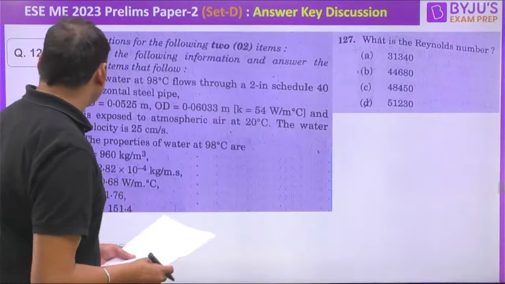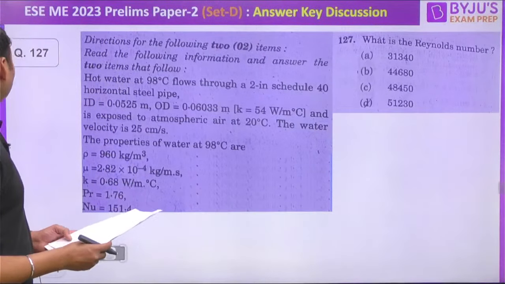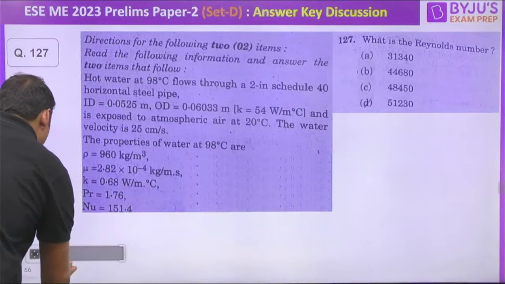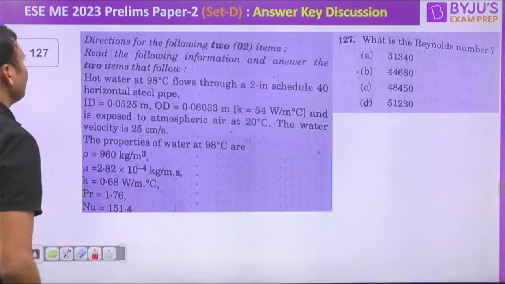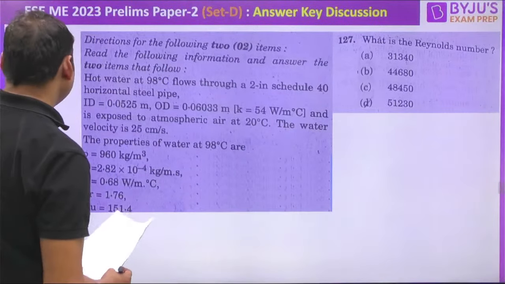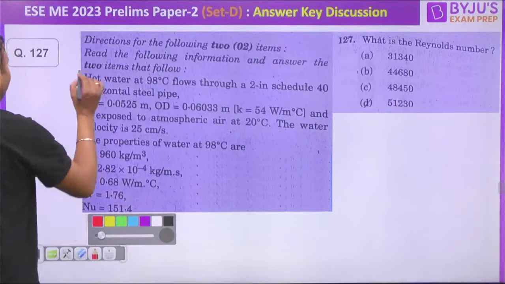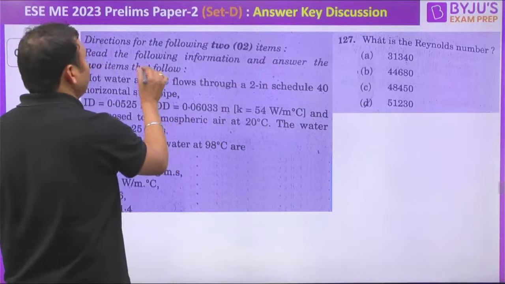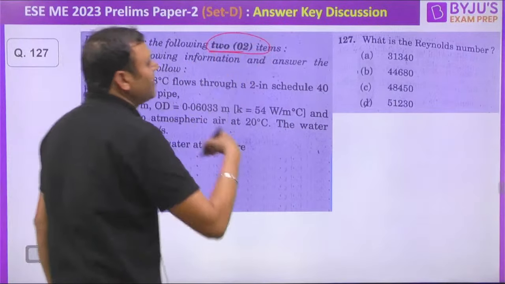The next question, question number 127. The question is from fluid mechanics. It is actually a combination of FM and heat transfer. This is a common data question. There are two questions which are sharing the same data.